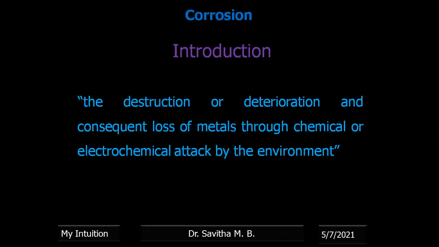Now, what is corrosion? Corrosion is the destruction or deterioration and the loss of the material or metal due to chemical or electrochemical attack. Here we will focus on chemical or electrochemical attack by the environment, because it is the environment which is actually making the metal undergo corrosion.